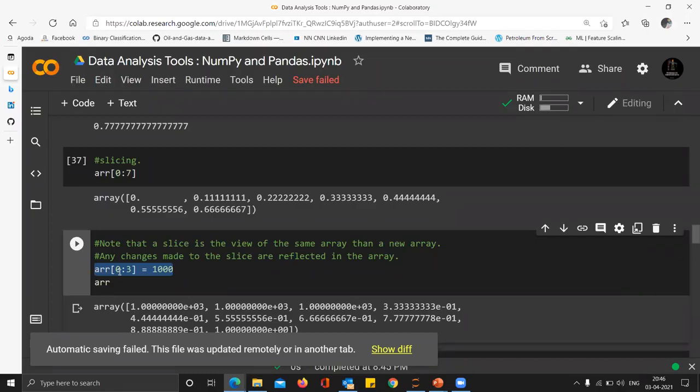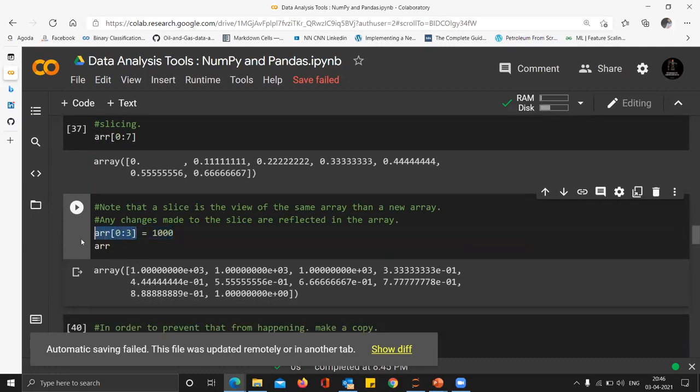and I store the value 1000 into that. This 1000 will be reflected in the actual array. It will not just be reflected in this slice. It is not a copy. It's the reflection of the actual array. So when I run the actual array ARR, you can see the first 3 elements are 1000. This can create a lot of problems in your code if you don't know this, because you are thinking that you're just playing around with a section of this array, and that your actual data is preserved, which is not the case. If you are playing with the slice, the actual data is not preserved.